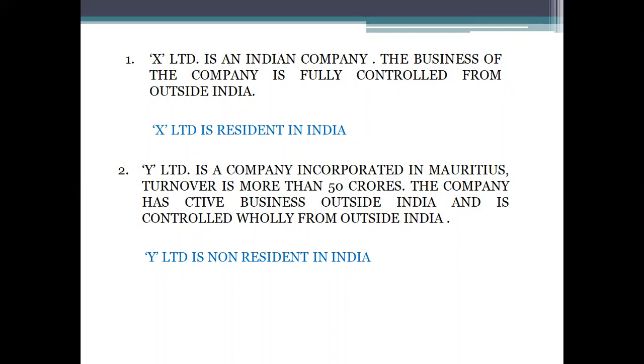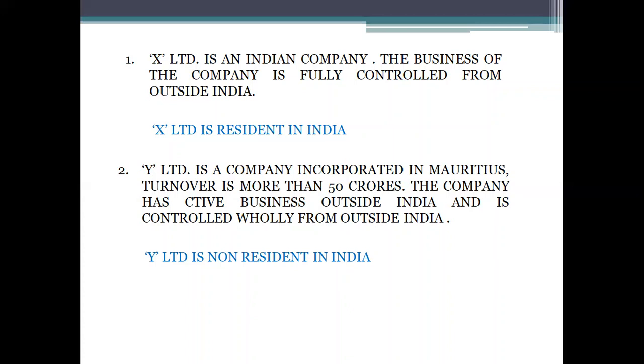The second one: Y Limited is a company incorporated in Mauritius. Turnover is more than 50 crores. The company has active business outside India and is controlled wholly from outside India. Well, friends, Y Limited is a foreign company, since it is incorporated in Mauritius. Its turnover, as given in the question, is more than 50 crores. Also, it is said that it is controlled wholly from outside India. That is, place of effective management is outside India.